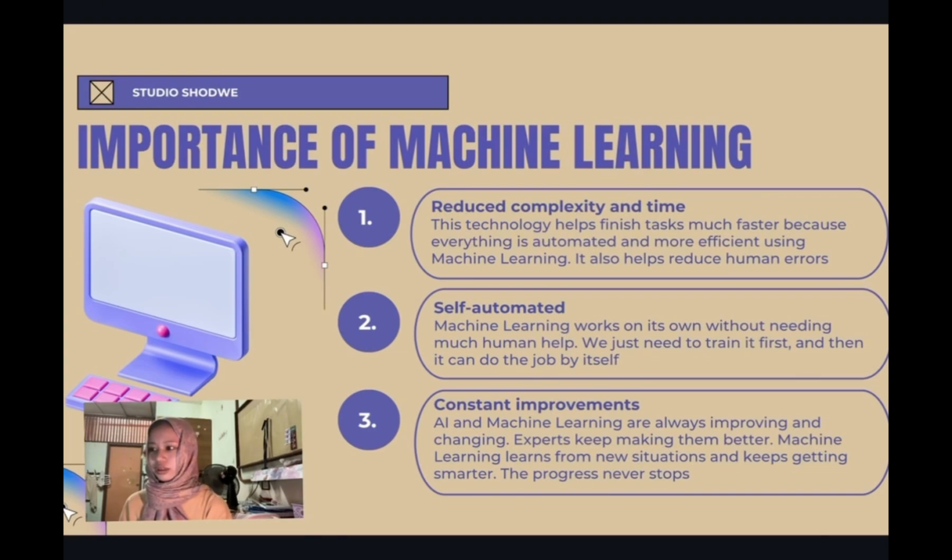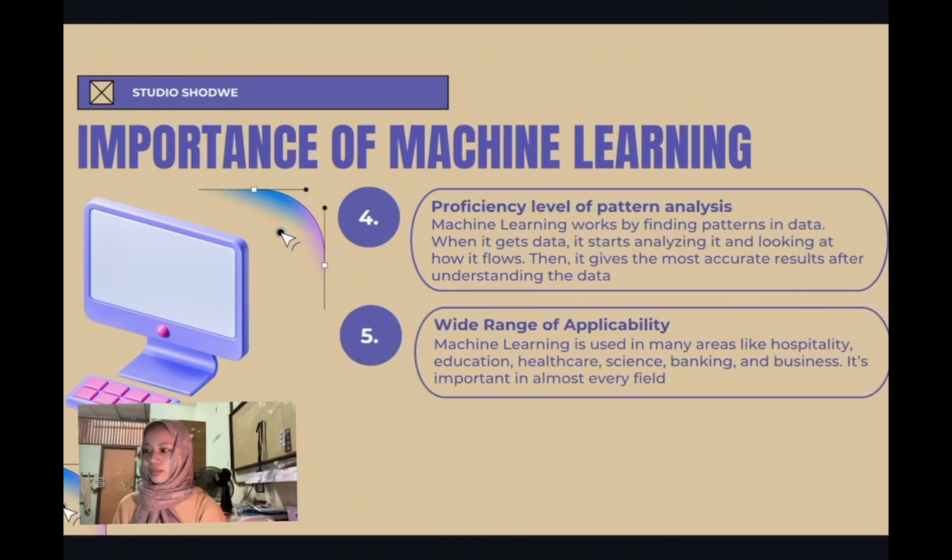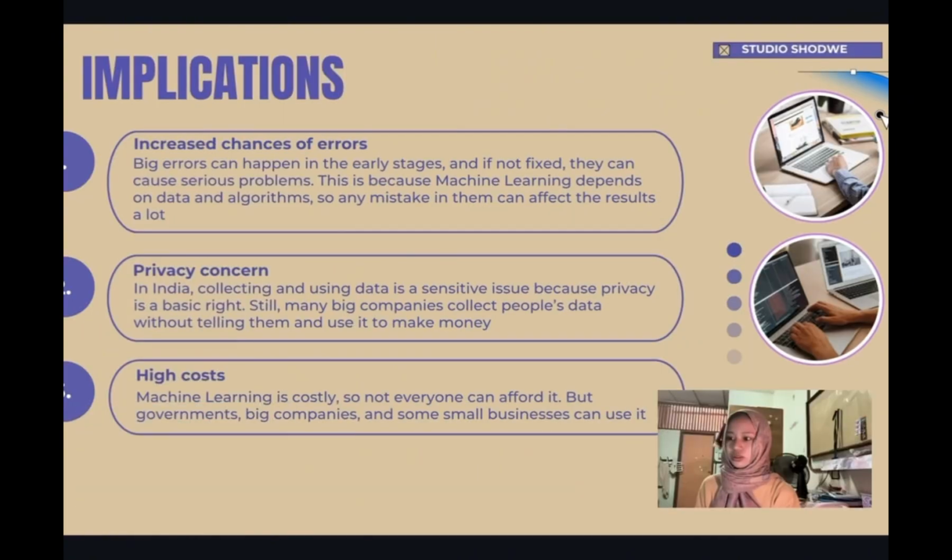The third one is that it keeps getting better. Machine learning systems keep improving over time, so as they get more data, they will be smarter. The fourth one is that it is good at finding patterns. Machine learning is great at finding patterns because once it looks at the data, it will find useful insights that will help in making smart decisions. And then it is also used in many areas. Machine learning can be used in healthcare, banking, education, and also business.